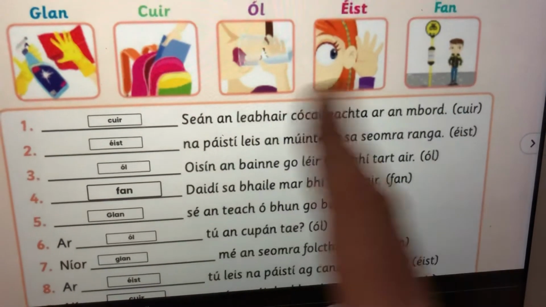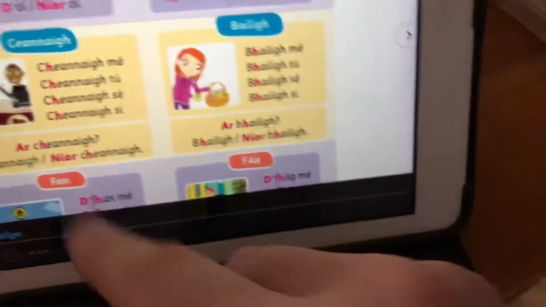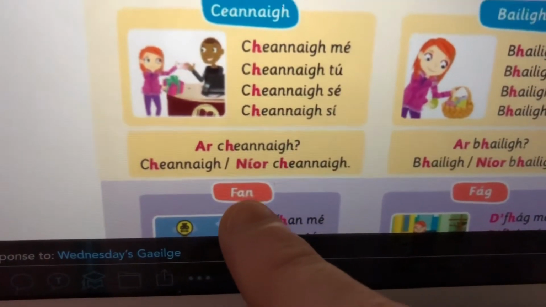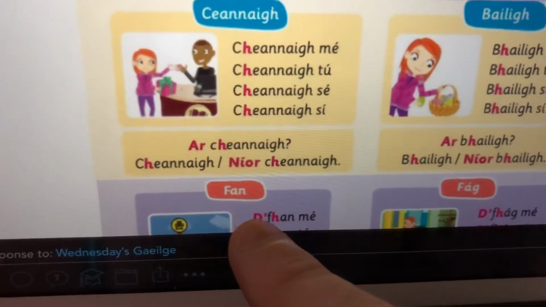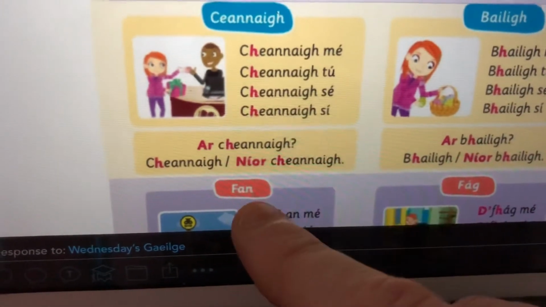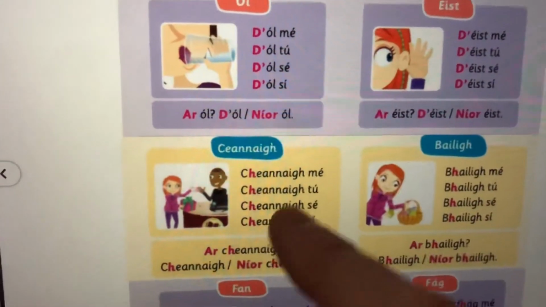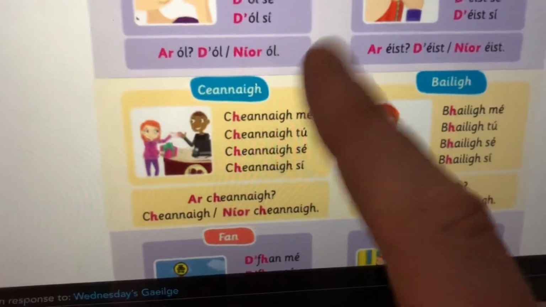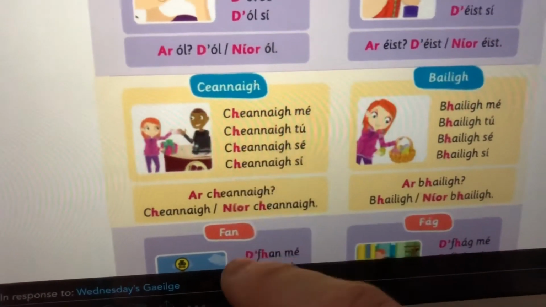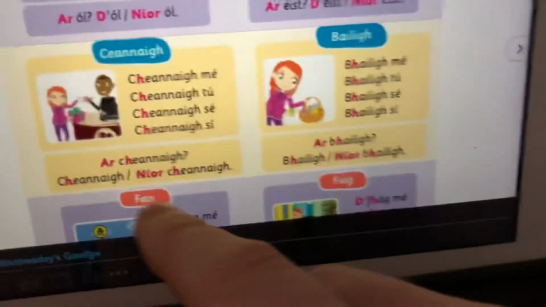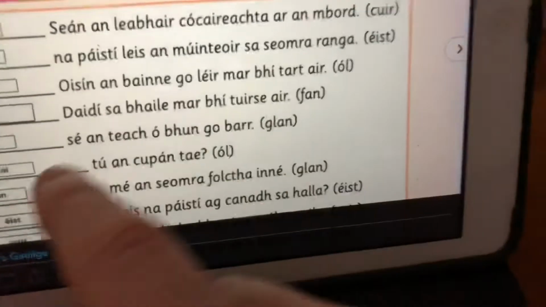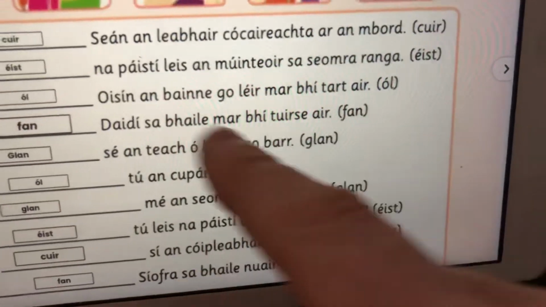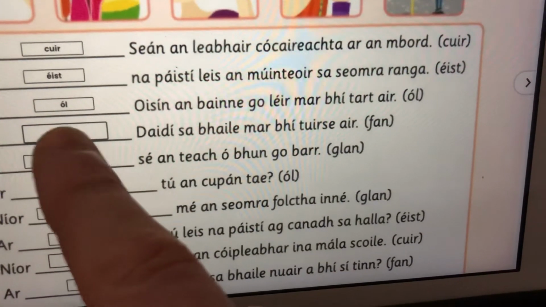Now, this font is a bit different as well, but if you turn back to your cheat sheets over here, so down here, with words that begin with F, we have to actually add a D apostrophe and a H. So these are verbs that start with vowels, these are verbs that start with consonants, and then these are verbs that start with an F. So with a vowel we add a D apostrophe, with consonants we just add a H, and with an F we actually add both, we add a D apostrophe F, so it becomes D'fhan. So it has to be D apostrophe FHAN.